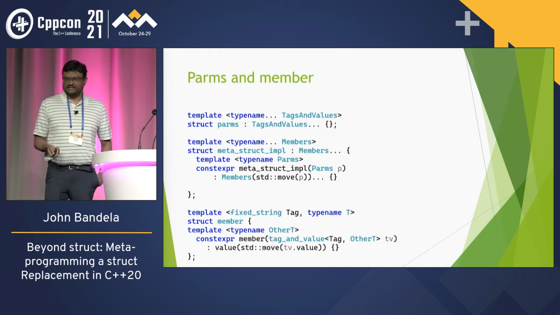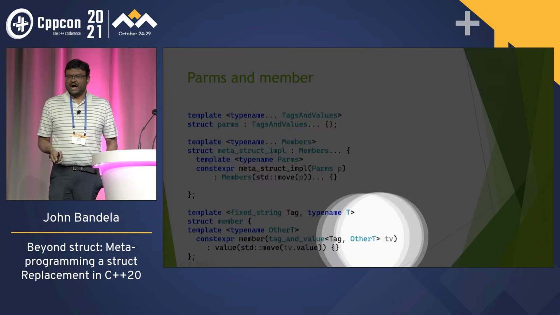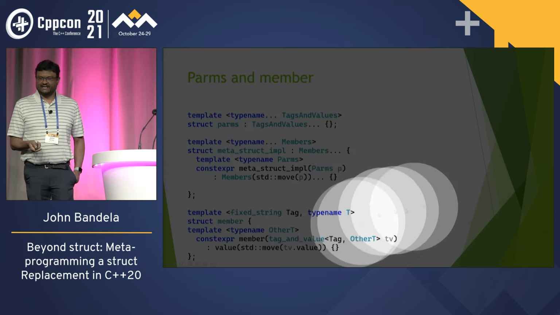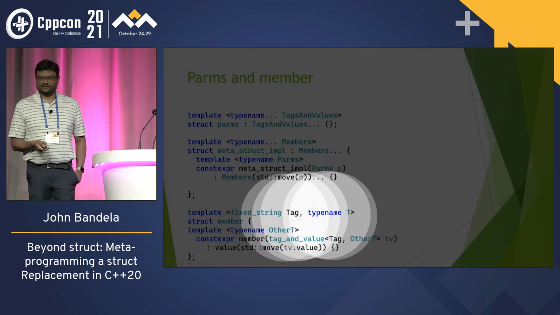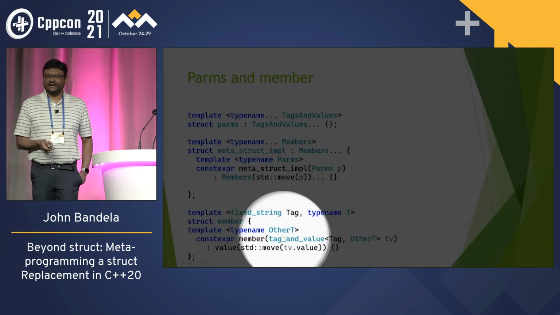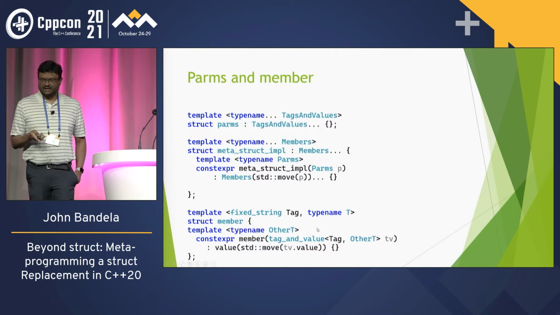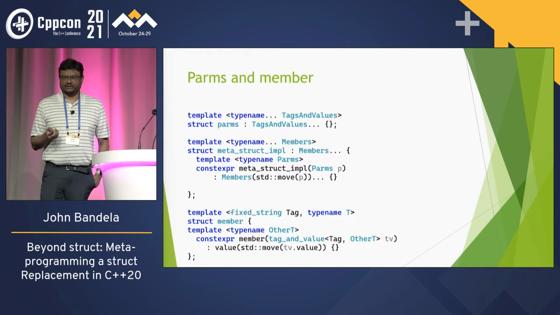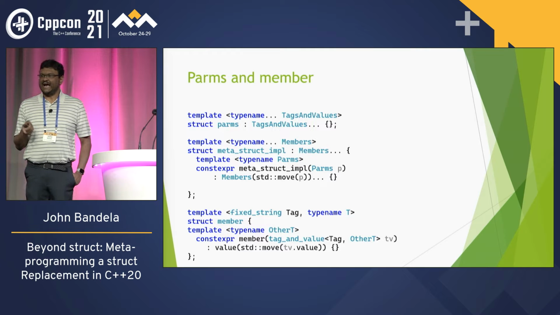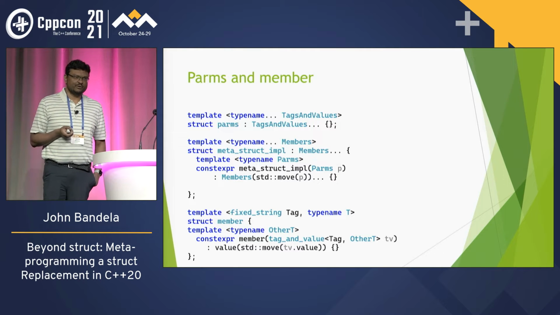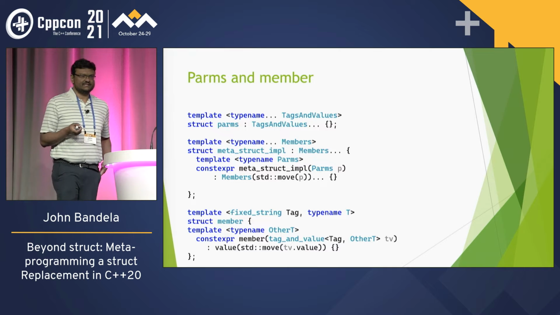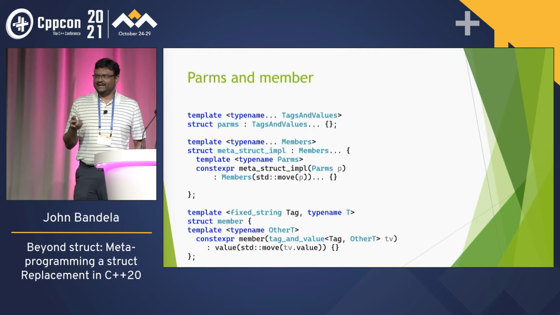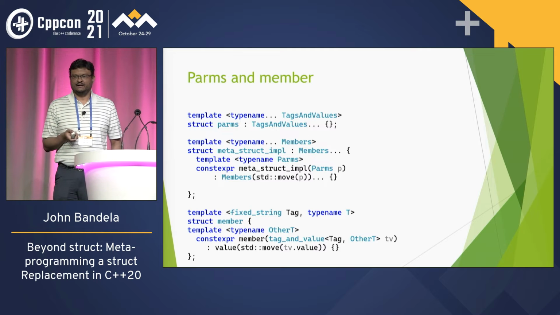Now the magic happens down here. Each member constructor, remember the tag is fixed and the T is fixed for the type, but we template it on another type. So as long as it has the same tag, we don't care what type it is, as long as it can convert, or else we'll get a compiler error. And the parms object will slice down to a tag and value. This is one of the few times where object slicing in C++ is actually useful and we can take advantage of it. And then we can overload it and pass it in.